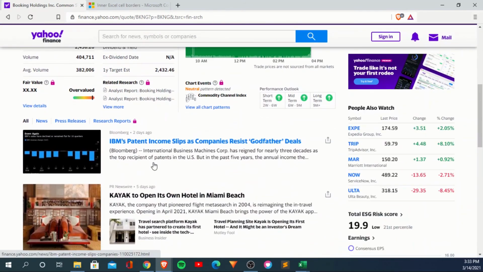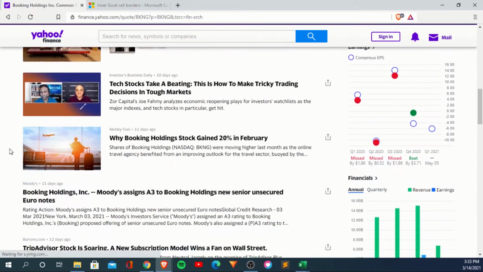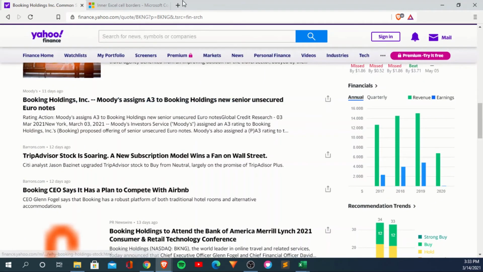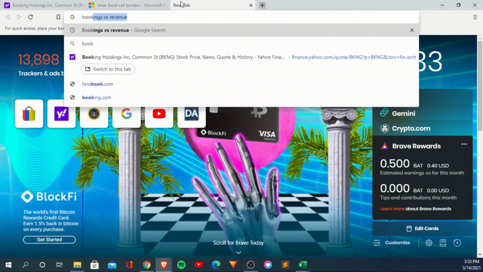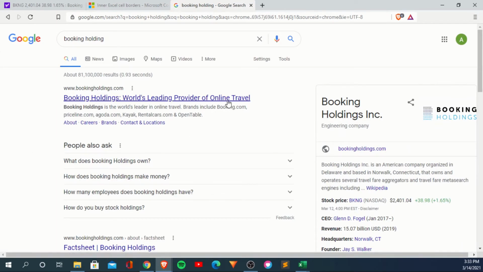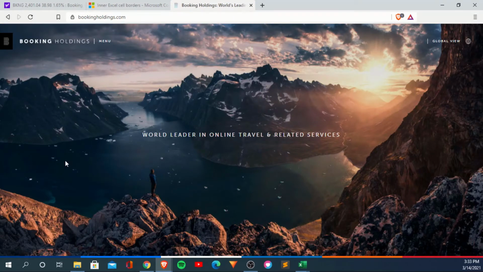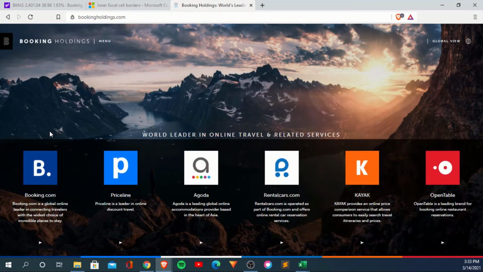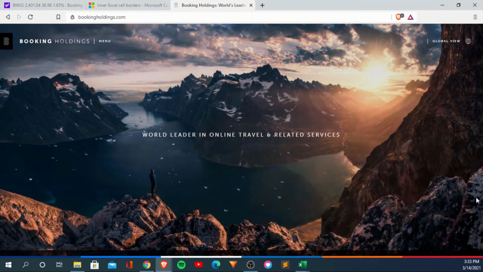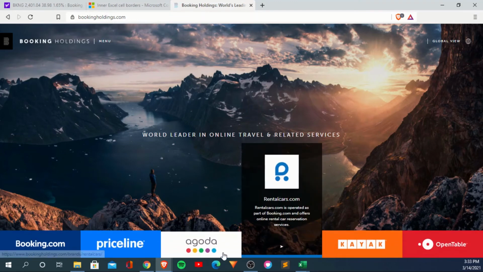But I believe the idea is they are just, here, let me, world's leading provider of online travel. So it's just a giant travel company, very similar. So yeah, they own all those different companies, which is pretty interesting, right?